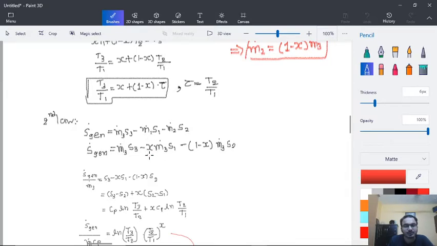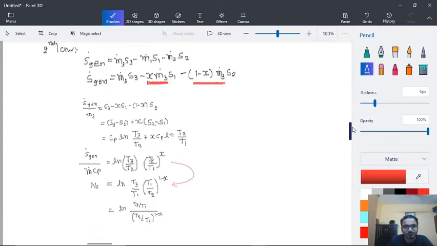Instead of m1 we have put x into m3 dot, and instead of m2 dot we have put (1 minus x) into m3 dot. So finally S generation upon m3 is given by S3 minus x S1 minus (1 minus x) S2.